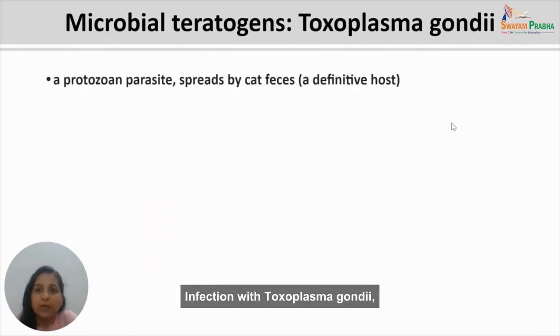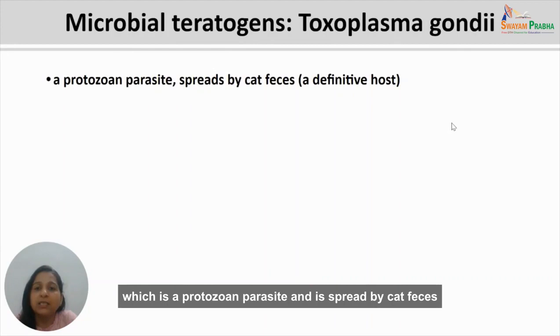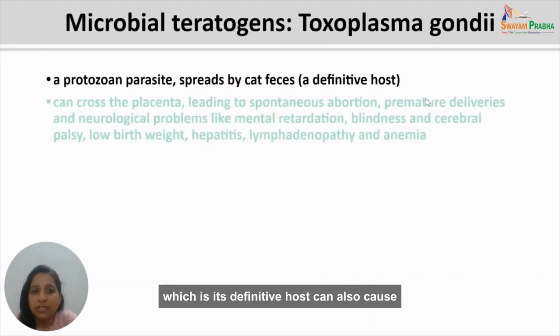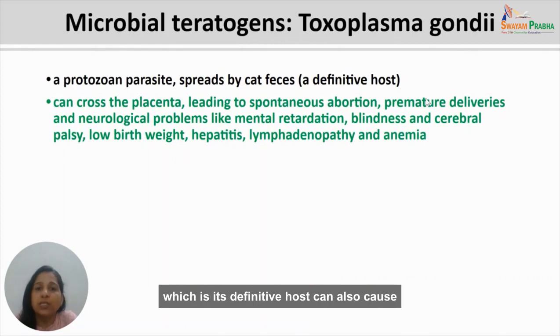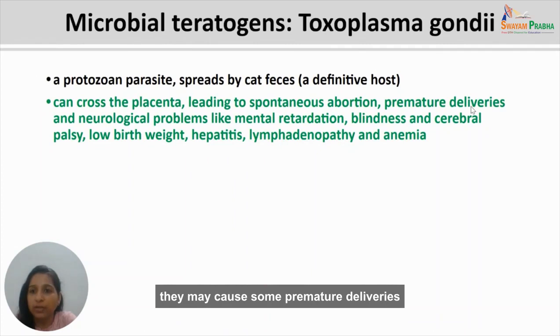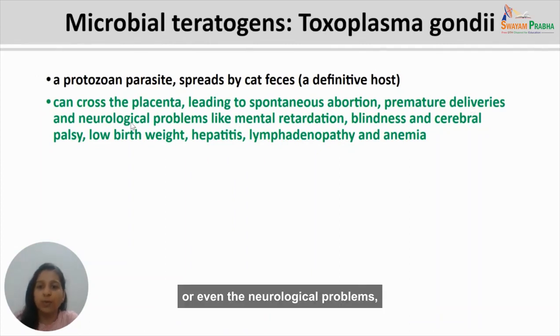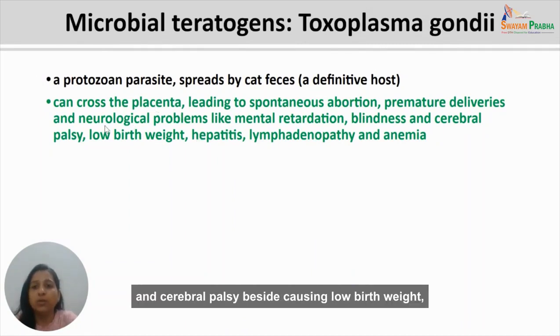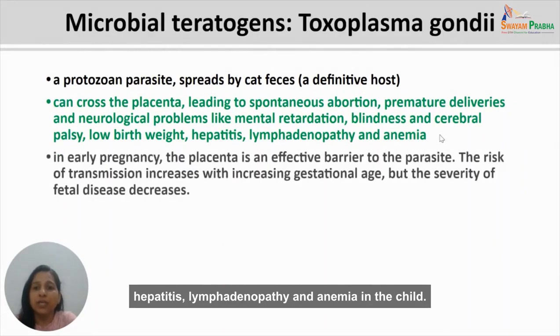Infection with Toxoplasma gondii, which is a protozoan parasite spread by cat feces, which is its definitive host, can also cause certain teratogenic effects in the baby. Toxoplasma gondii infection in the mother can cross the placenta. So these microbes may lead to spontaneous abortion of the child. They may cause some premature deliveries or even neurological problems like mental retardation, blindness, and cerebral palsy, besides causing low birth weight, hepatitis, lymphadenopathy, and anemia in the child.